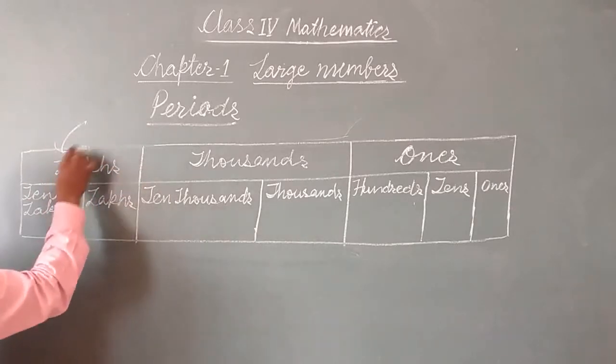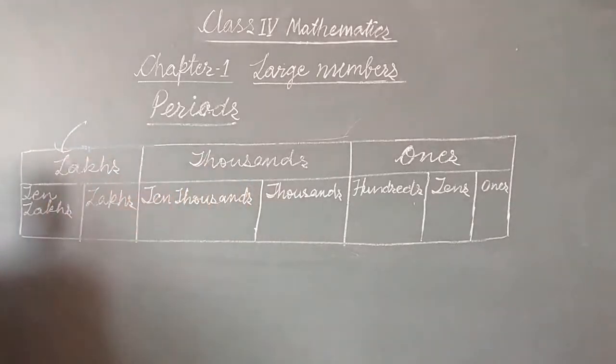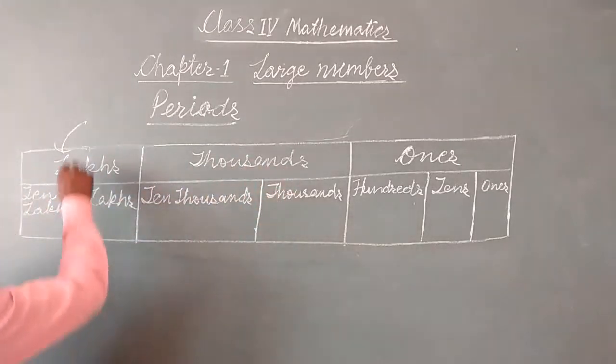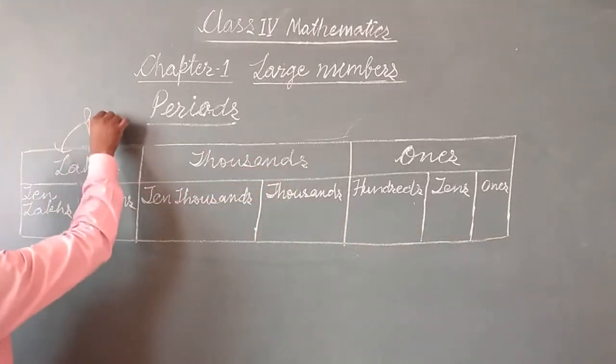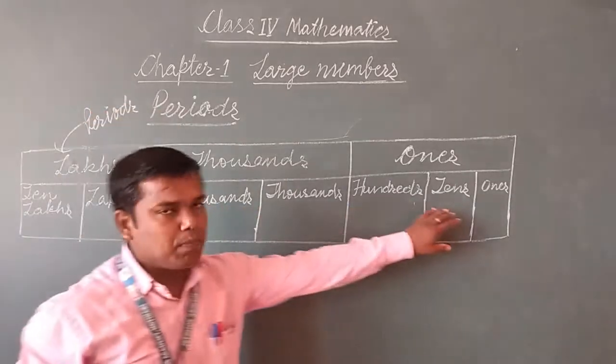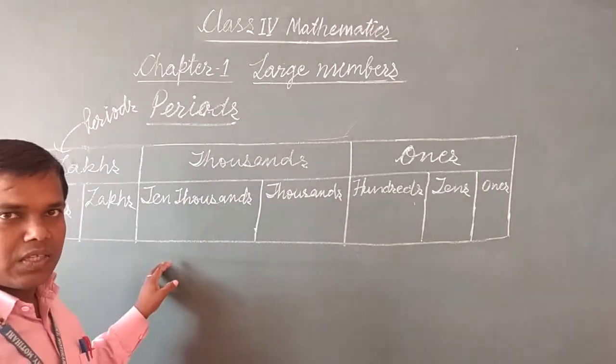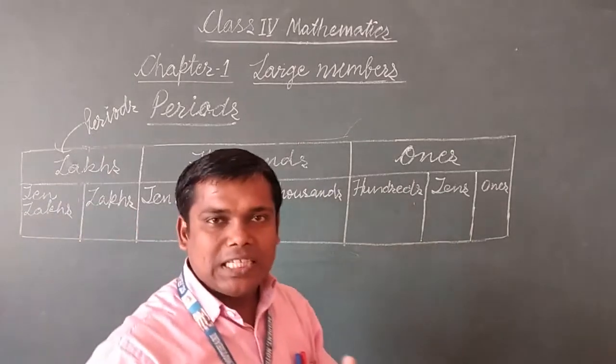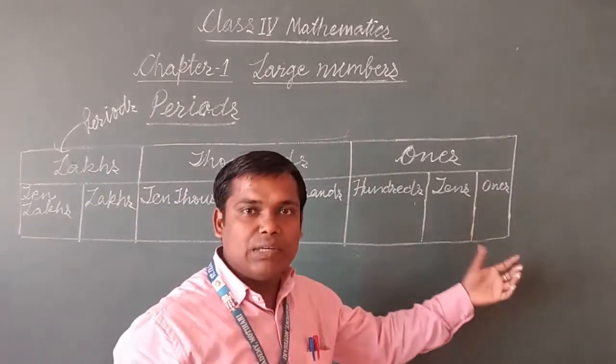This means the first row represents periods, and this one represents places. And then we read quite easily the names of the numerals.